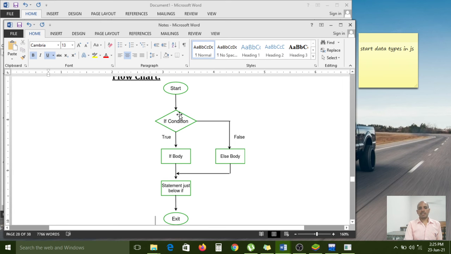So here I have given if else statements. If the given condition is true, then the if body will execute. If the condition is false, then the else body will execute. After that, the control comes to the next line of statements. But at a time, the if body and else body both will not execute. At a time only one, either the if body or the else body, will execute.